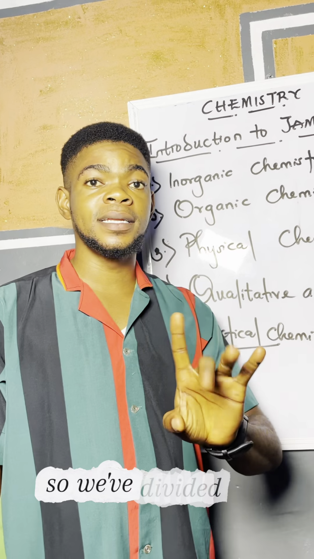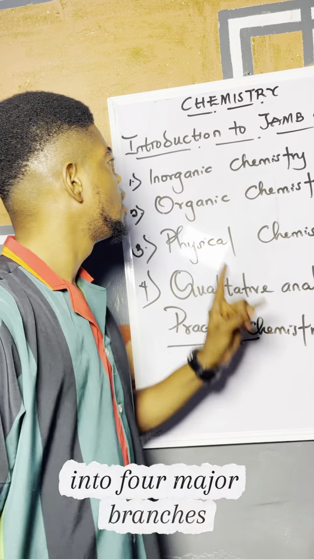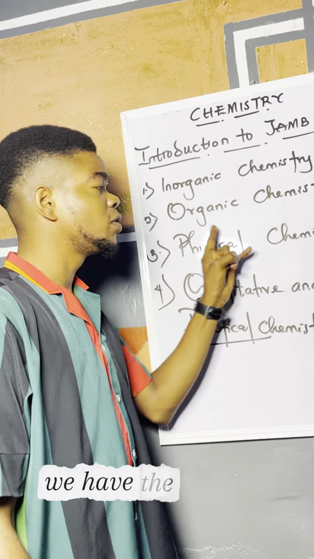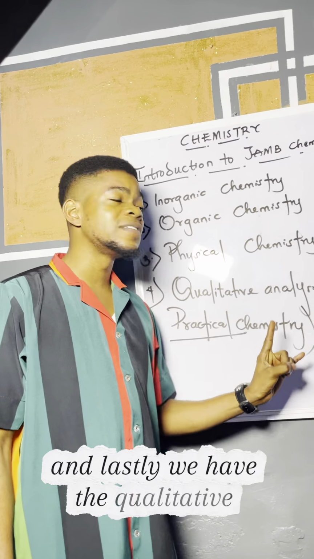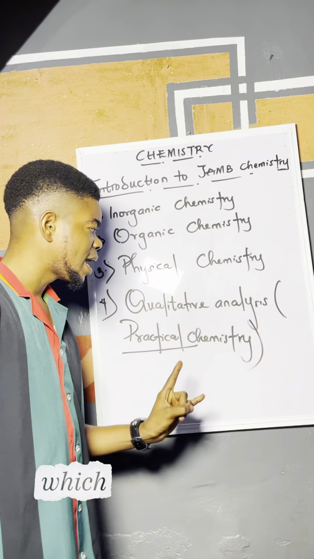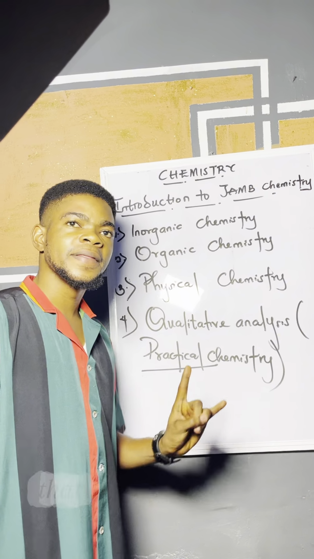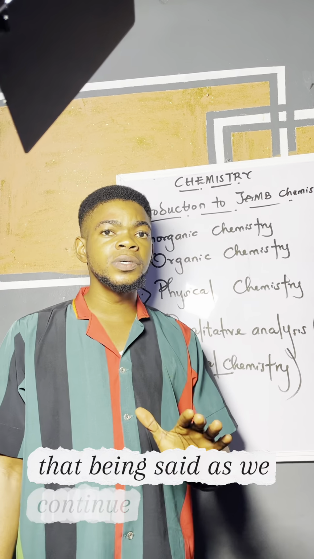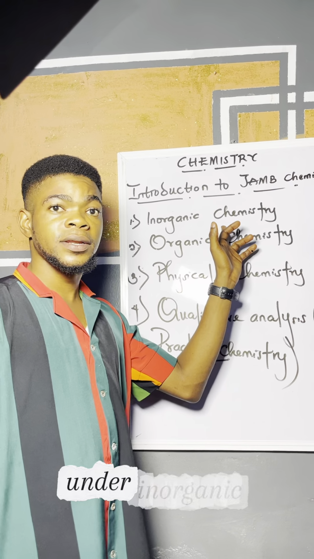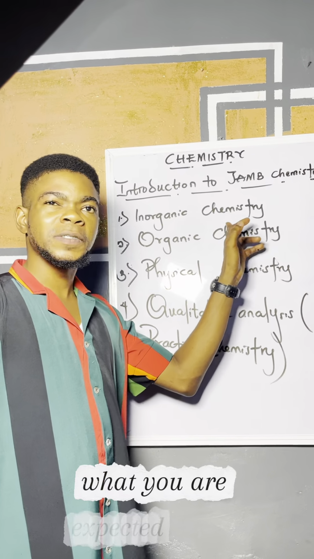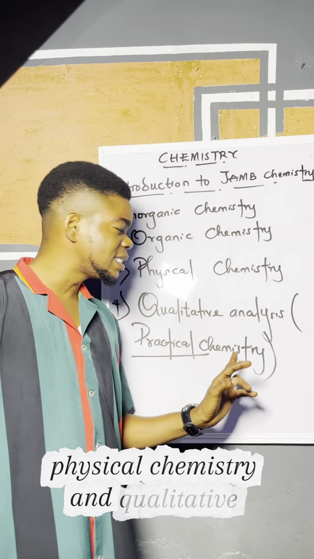So we've divided the whole syllabus into four major branches. We have the inorganic chemistry, the organic chemistry, the physical chemistry, and lastly the qualitative analysis, which I say is practical chemistry. As we continue through this episode, I'm going to give you the topics under inorganic chemistry, organic chemistry, physical chemistry, and qualitative analysis, and what you are expected to find.